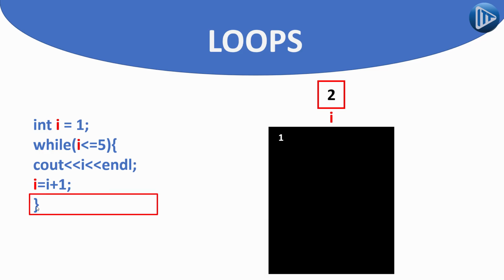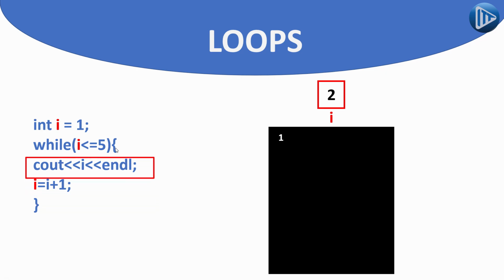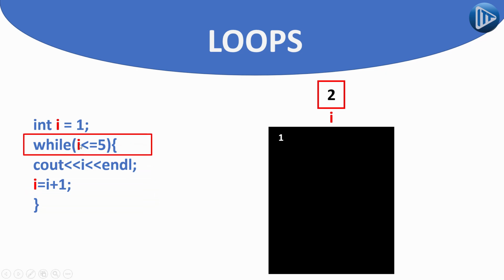And the moment that we reach the end of the loop, as you can see over here, this curly bracket indicates the end of the while loop, it is going to jump to the starting point again, which is the condition, and check: is the value inside I less than 5? Yes, 2 is what is stored inside I currently and it is less than 5.